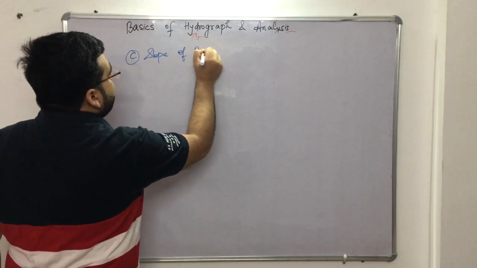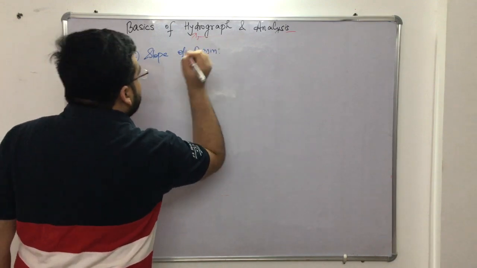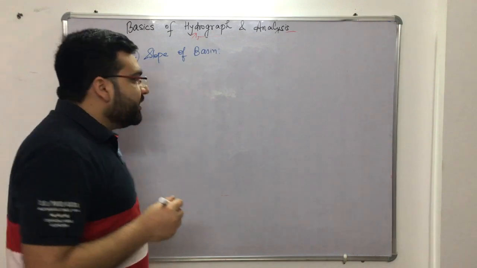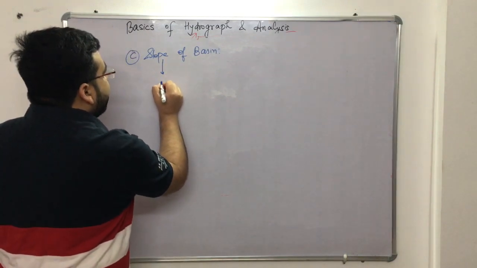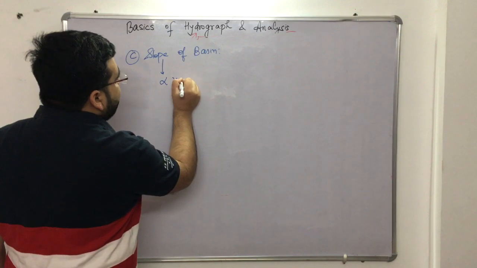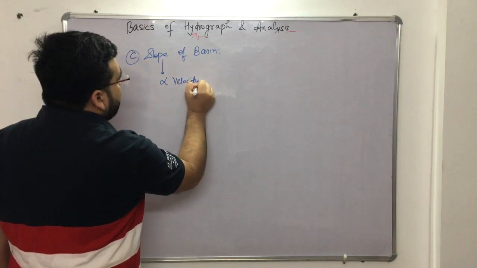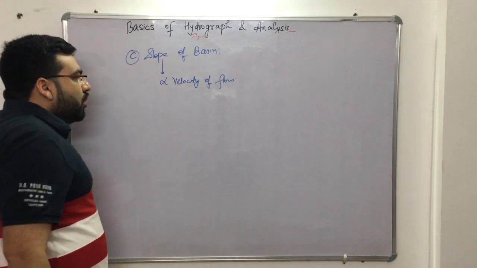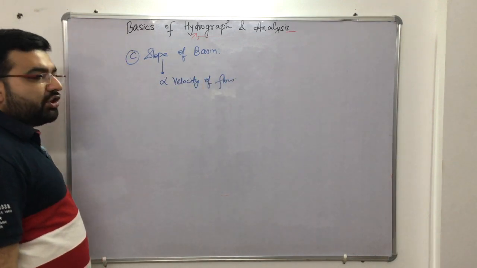You know that slope directly influences the velocity of flow.